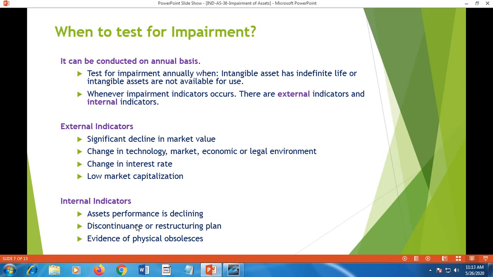The asset's performance is declining. Discontinuance or restructuring plan. If the company is having a discontinuance or restructuring plan, then the asset's future life is also in question, so it is an internal indicator. Evidence of physical obsolescence. That means the asset is old, then it is considered an internal indicator. These external indicators and internal indicators are to be considered for testing impairment.